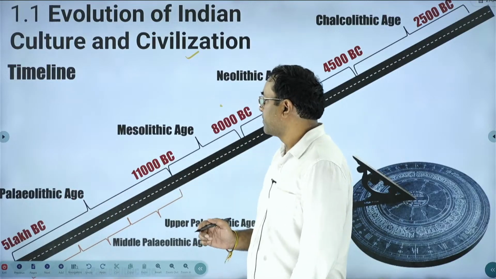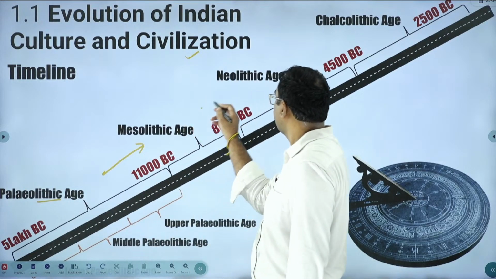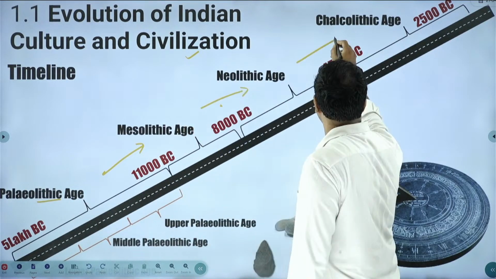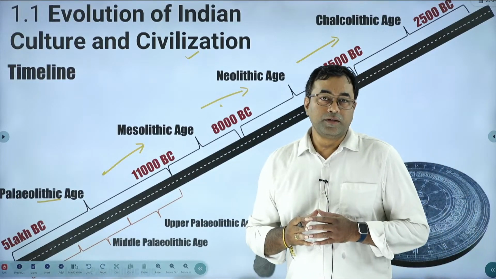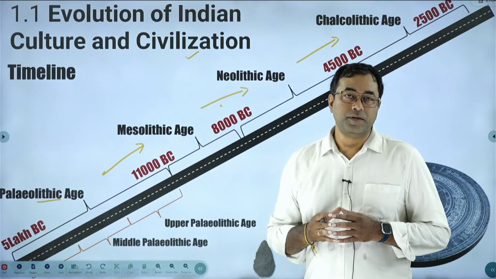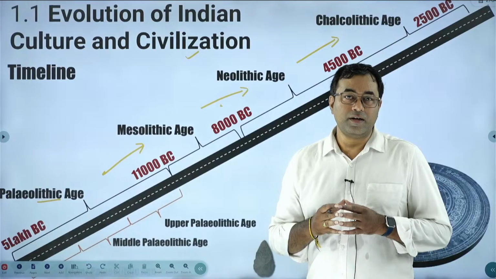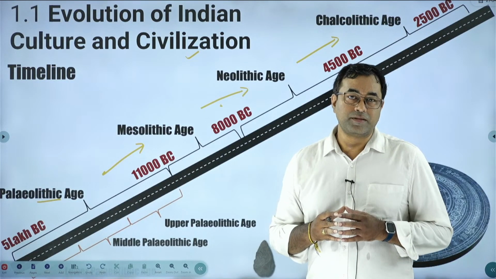It will start with Paleolithic and Mesolithic, after that Neolithic and then Chalcolithic. Metal ages include copper, copper bronze and bronze age. These are some of the different types of lithic ages mentioned in the syllabus.